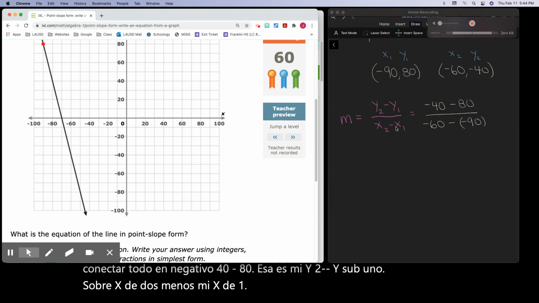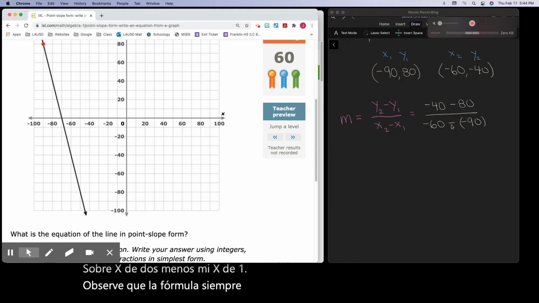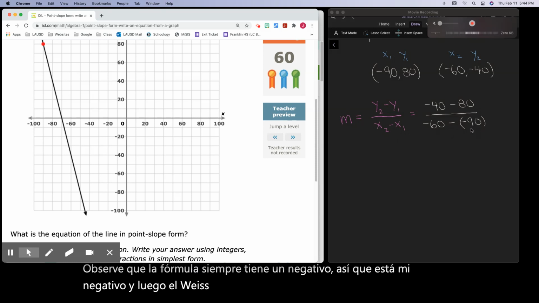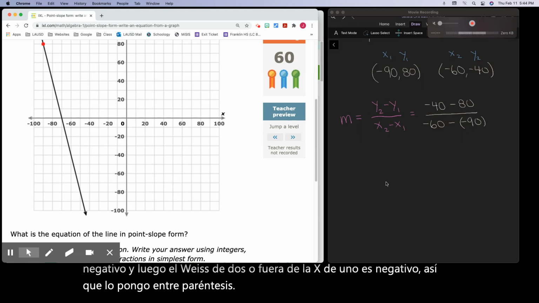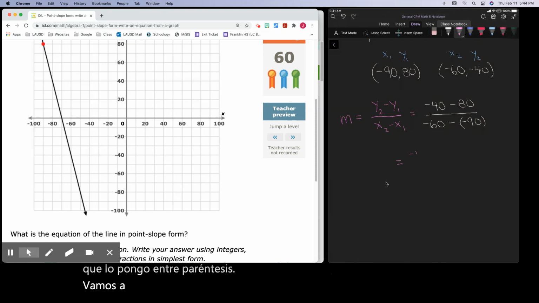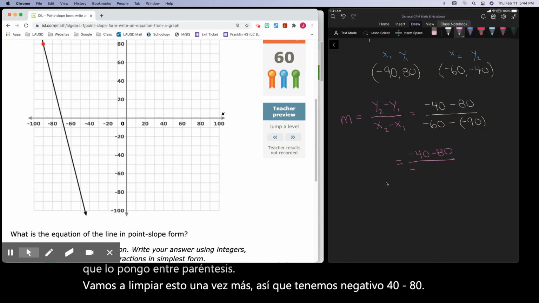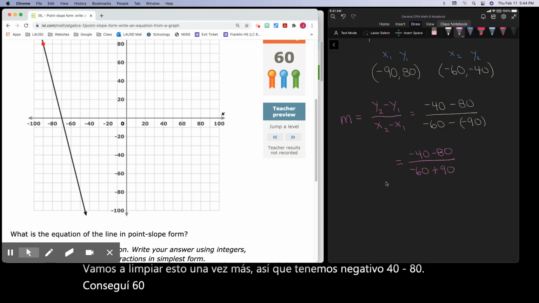Notice the formula always has a negative, so there's my negative. And then the x of 1 is a negative, so I put it in parentheses. Let's clean this up yet again. So we got negative 40 minus 80. I got negative 60 plus 90, because a negative negative makes a plus.